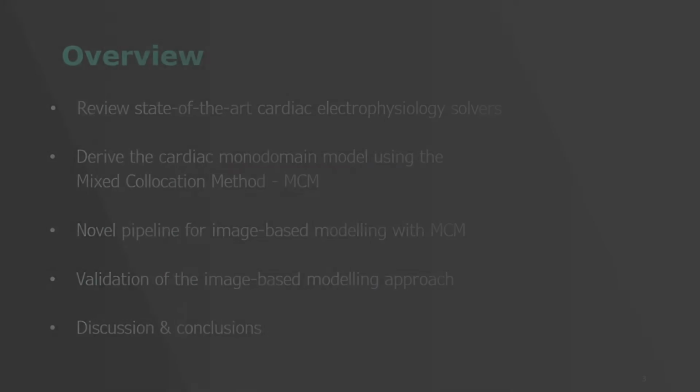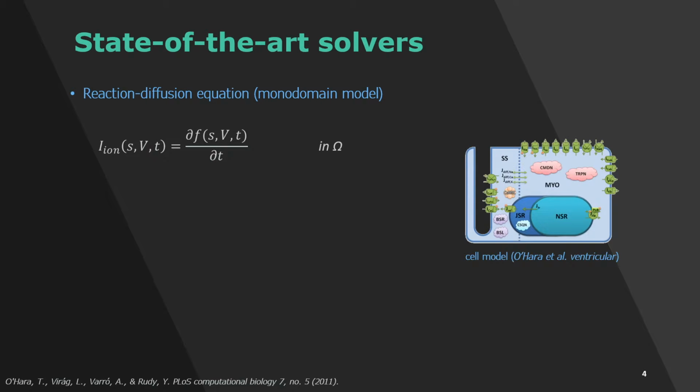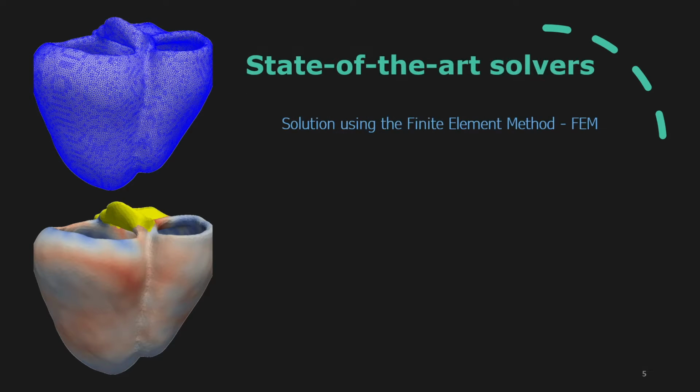To start, the state-of-the-art solvers usually employ the monodomain model to simulate the cardiac function at a multi-scale level. This model is described by the reaction diffusion equation, where the reaction term is used to simulate the action potential generation at the cellular level. The diffusion term is used to simulate the propagation of the electrical signal in the tissue, considering the boundary conditions of insulated borders. Using the finite element method, the solution of the monodomain model is achieved.